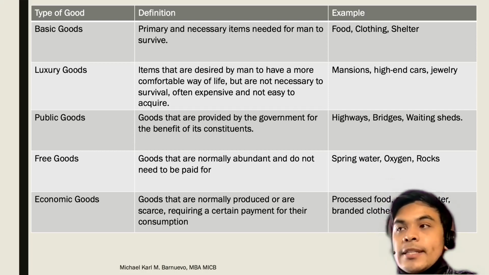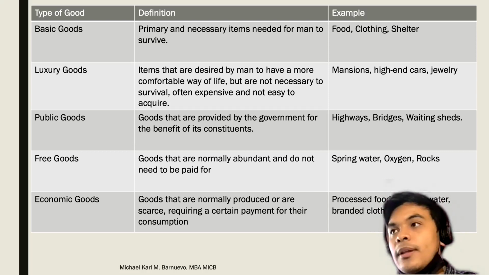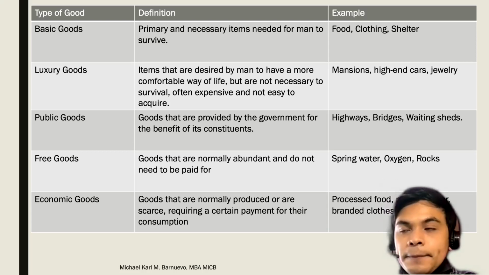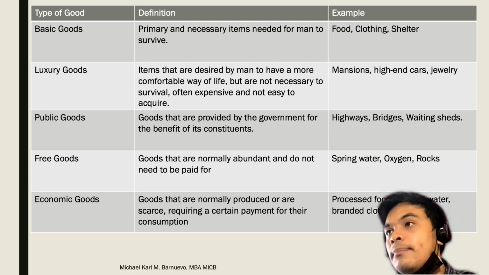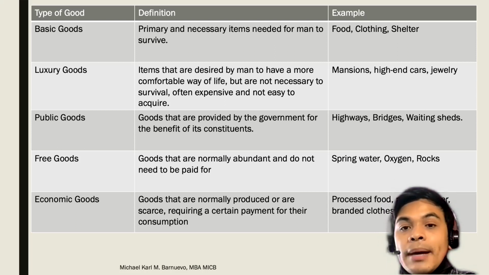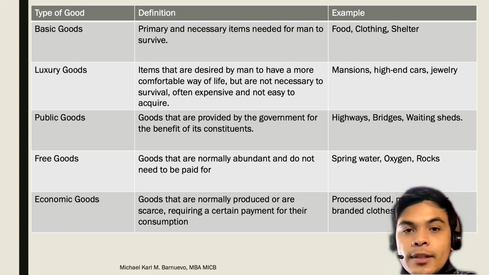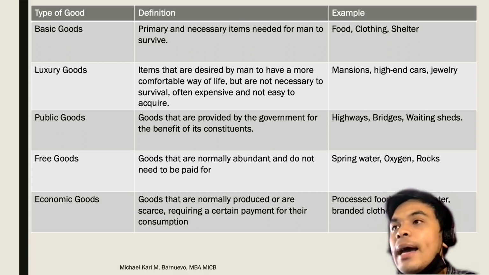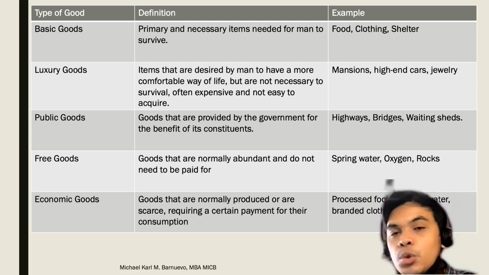Diba? Mansions naman is a type of house, but the need, diba, is shelter. A small house can satisfy the need, pero some people want mansions. Okay, nakita nyo na yung want. It's a luxury. We have high-end cars and we have jewelry.